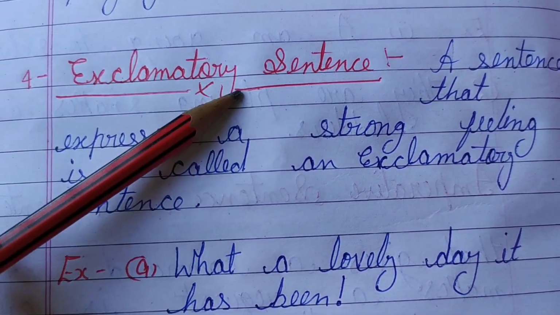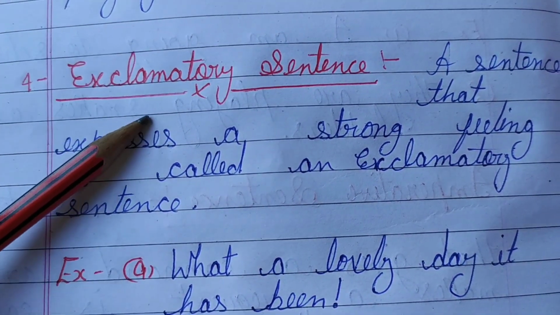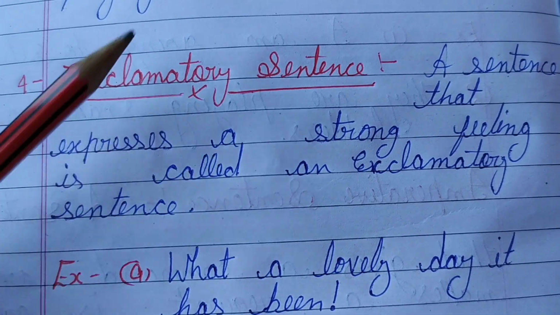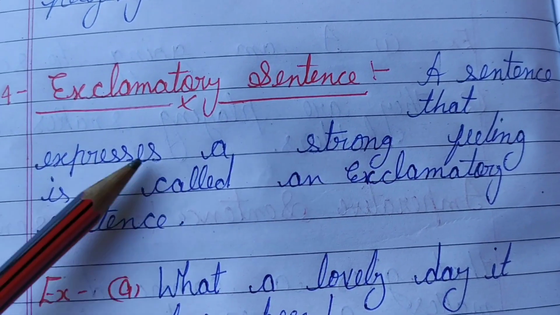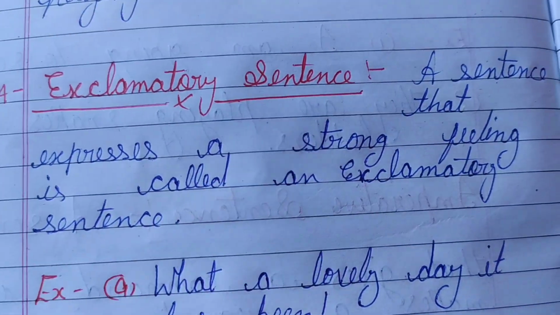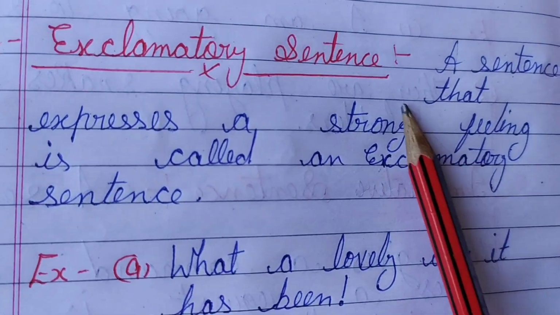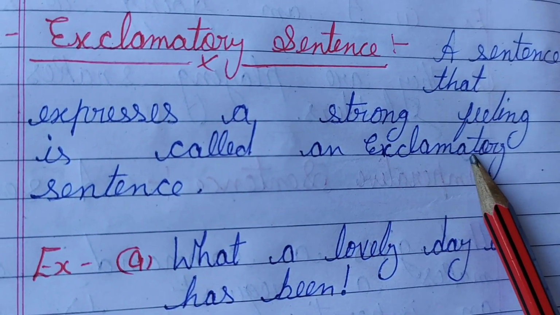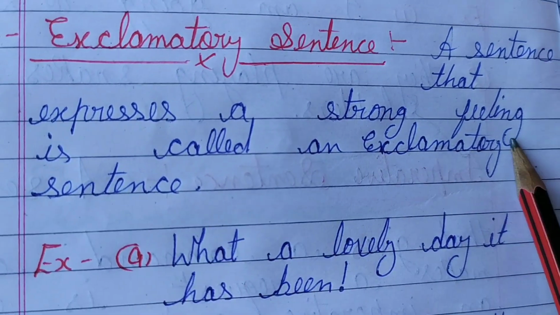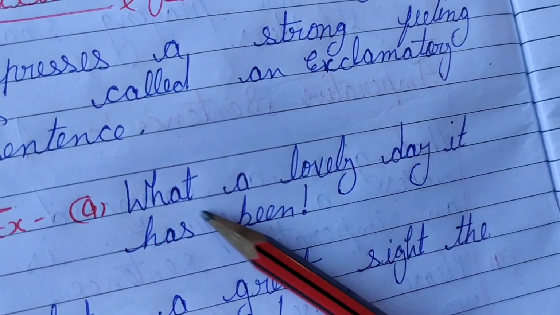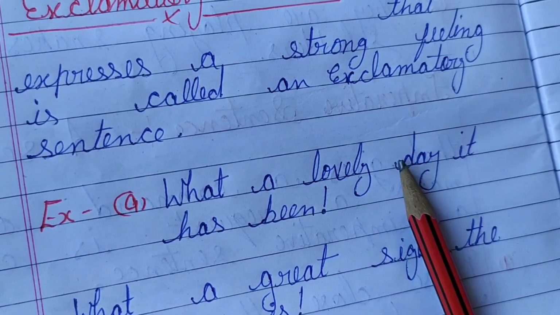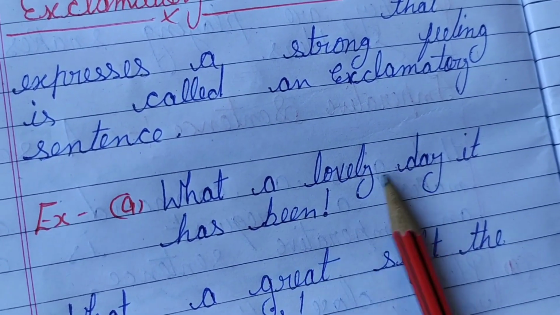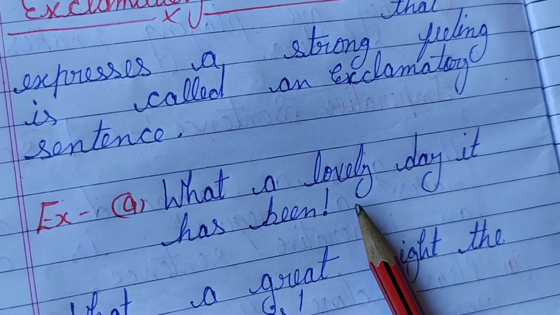Next, exclamatory sentence. It's very easy because of the exclamation sign. A sentence that expresses a strong feeling is called an exclamatory sentence. For example, what a lovely day it has been.